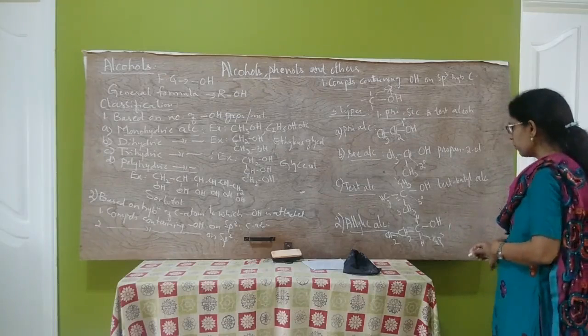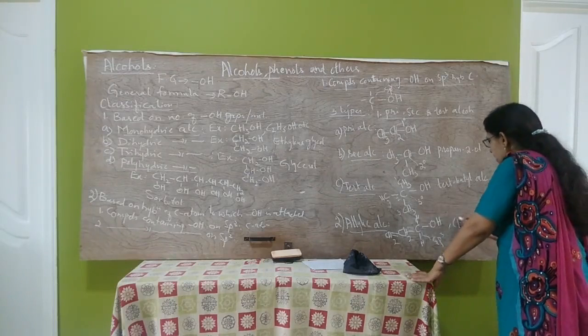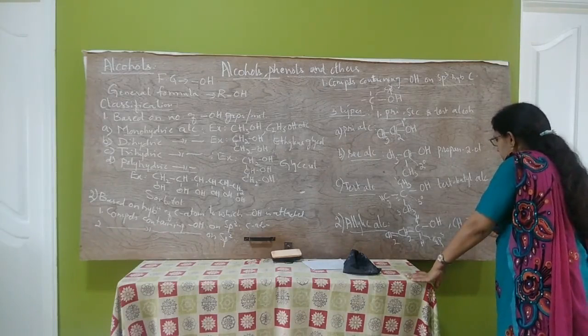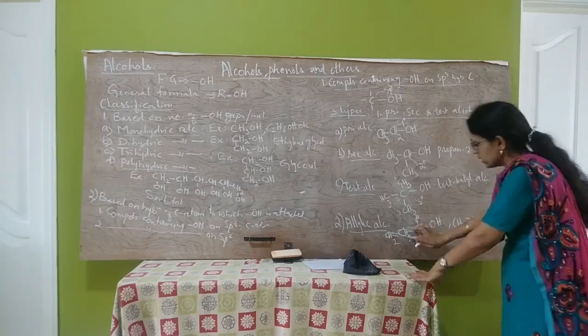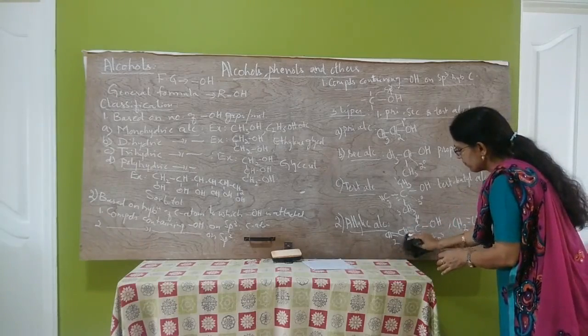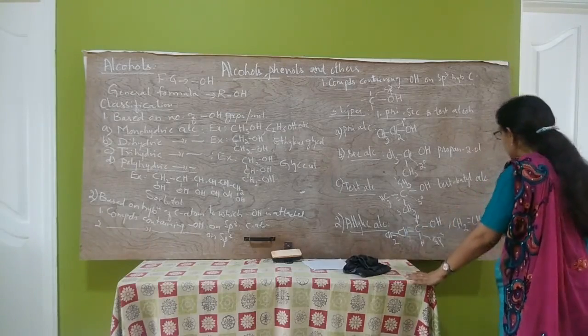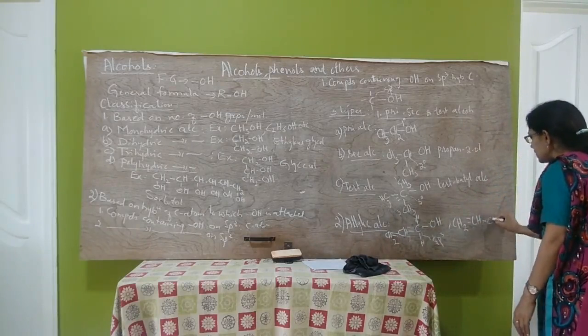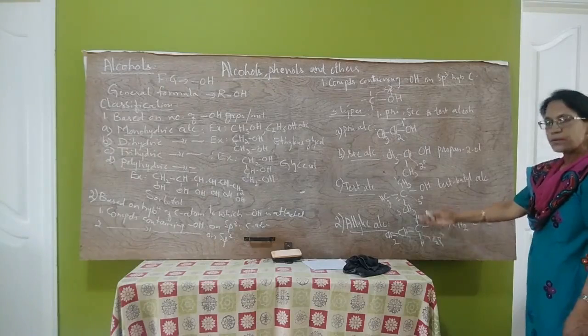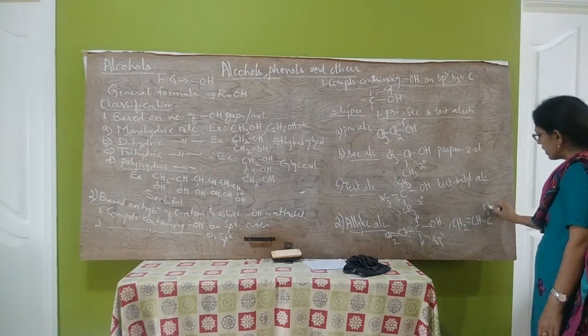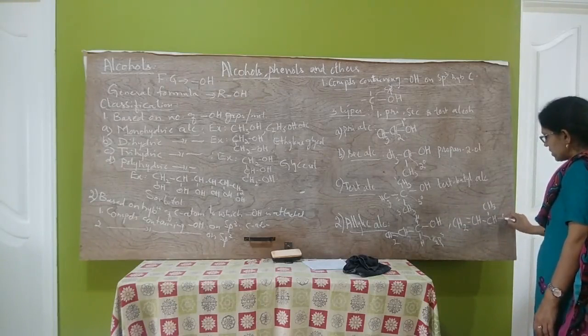So, one more example we can write. CH2 double bond CH, single bond C. These groups, the hydrogen can be other groups also. Let us write CH3, and here we can write H, and this is OH.